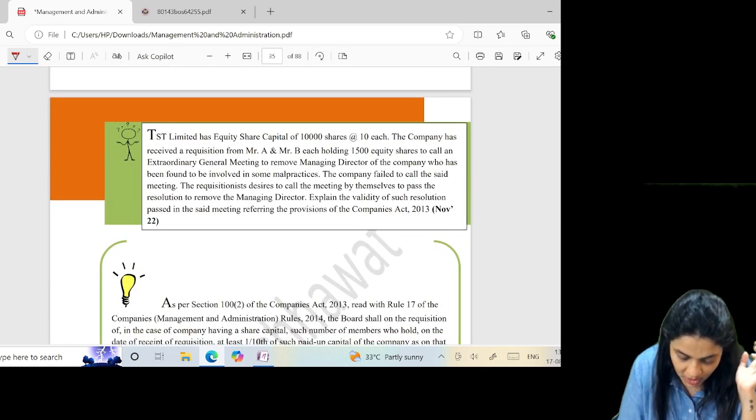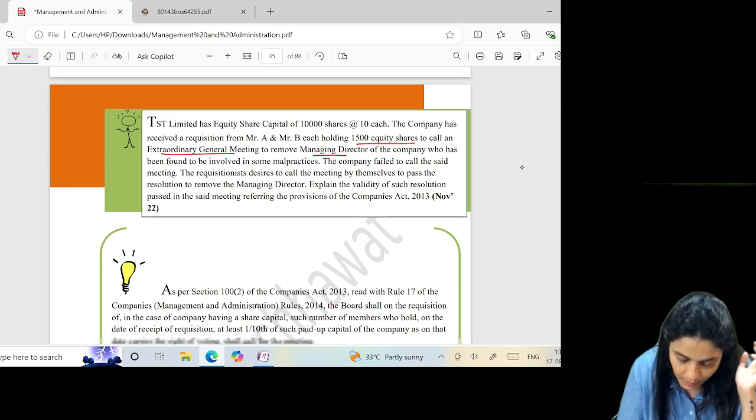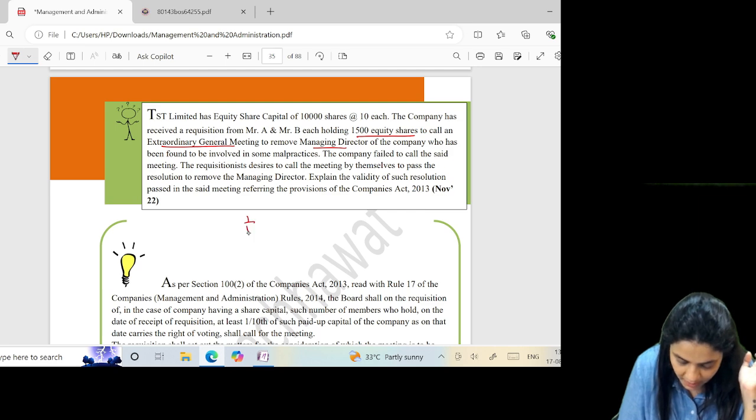TST Limited has equity share capital of 10,000 shares at rupees 10 each. The company has received a requisition from Mr. A and Mr. B, each holding 1,500 equity shares, to call an EGM to remove the MD of the company who has been found to be involved in some malpractices. So, how many members can make a requisition?